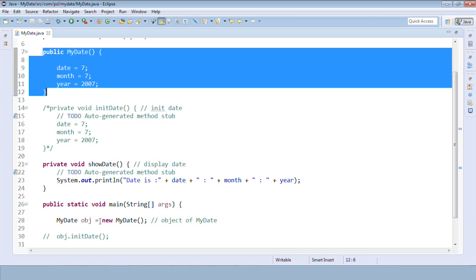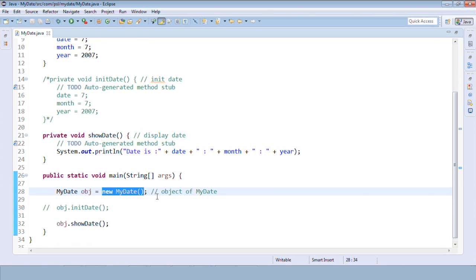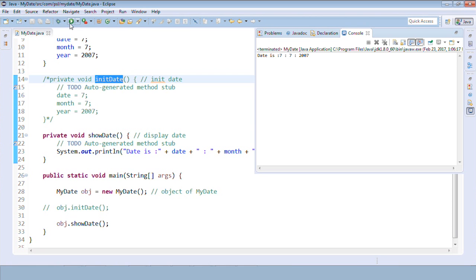So on this statement, on line number 28, your default constructor will get invoked. As soon as I create an object, a constructor gets invoked. Remember this. So I don't need to call it explicitly. See, I am not even writing this statement now, obj.initDate. I have commented that because I don't have that method now. Let me run this. This should give us the same output.